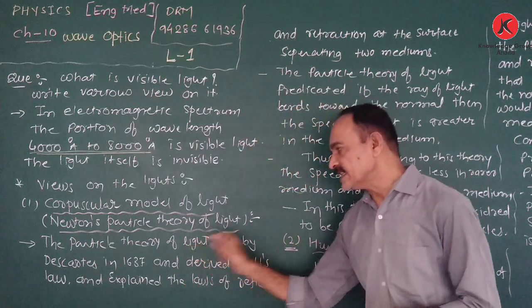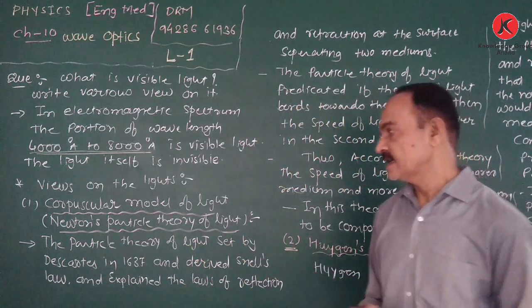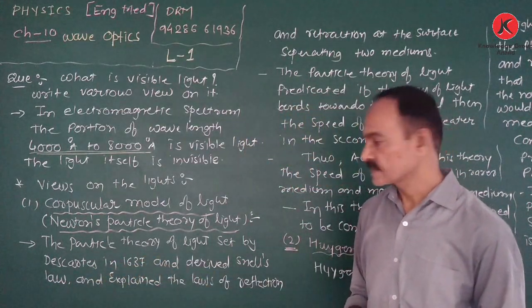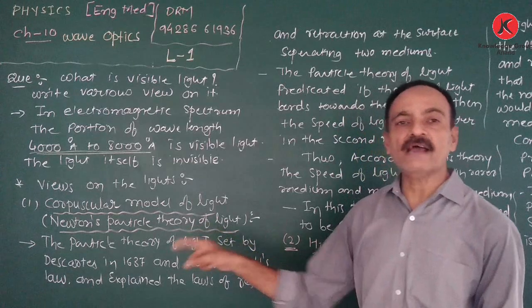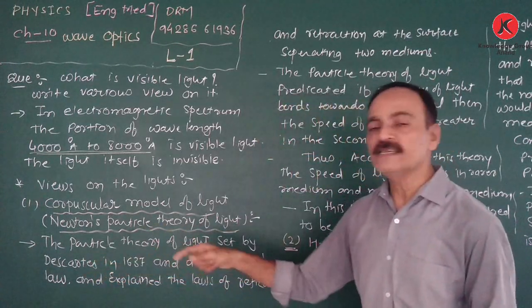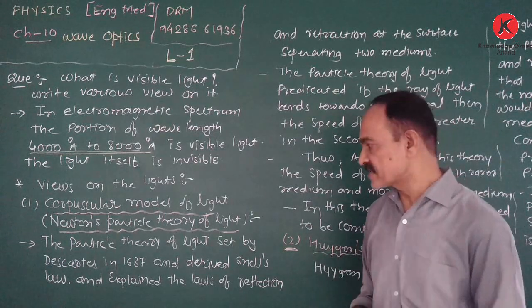The particle theory of light was first introduced by Descartes in 1637.